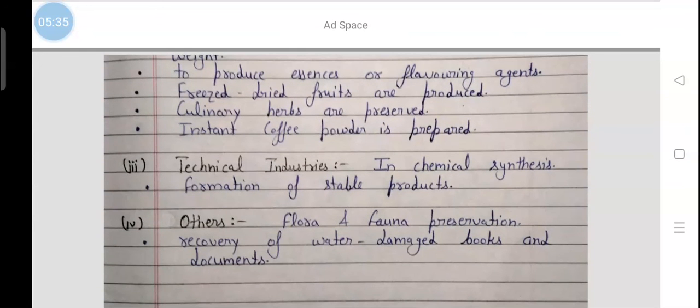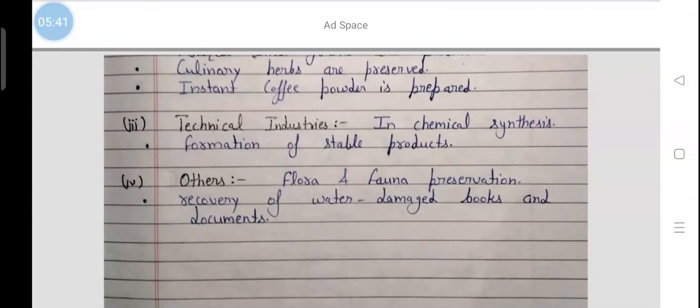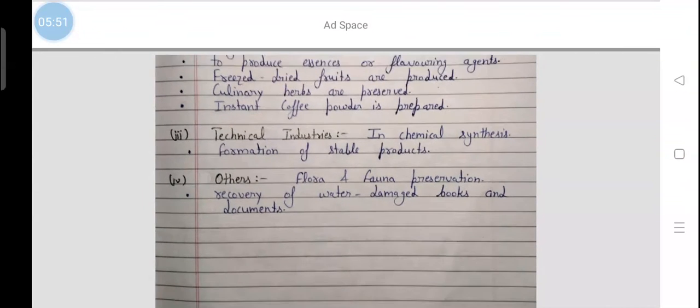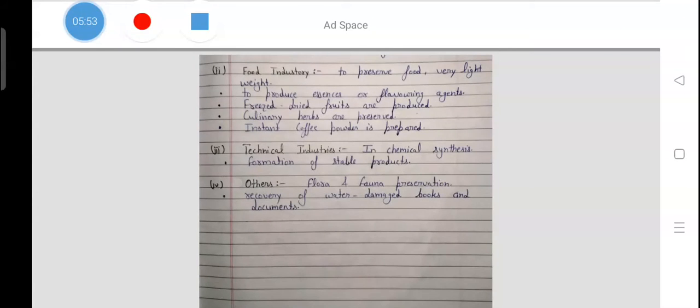In technical industries, it is used in chemical synthesis and for formation of stable products. Other applications: it is used for flora and fauna preservation. It is used for recovery of water damaged books and documents. This is the process of lyophilization.